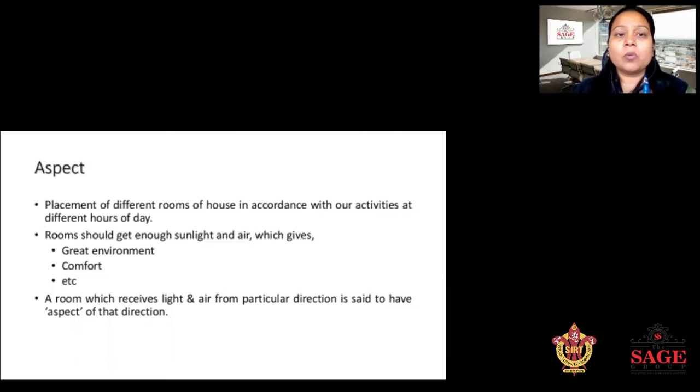Aspect is the proper view inside the house. It is the placement of different rooms of the house in accordance with the activity at different hours of the day. Basically, the room should get enough sunlight and air, which gives a great environment and comfort. A room which receives light and air from a particular direction is said to have the aspect of that direction.